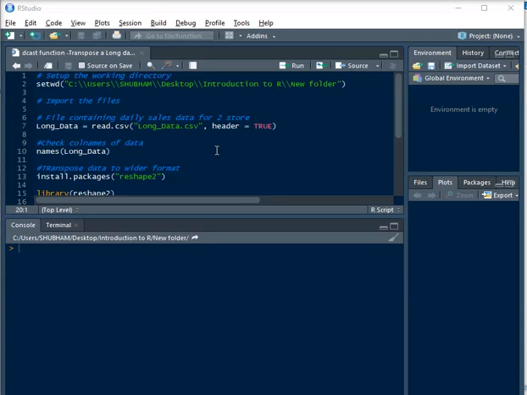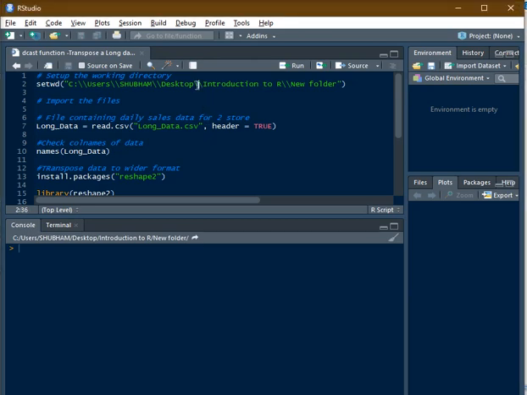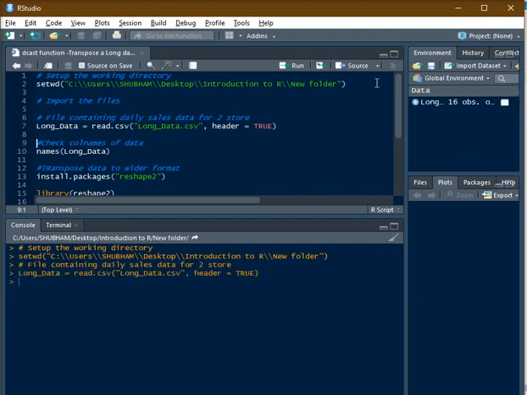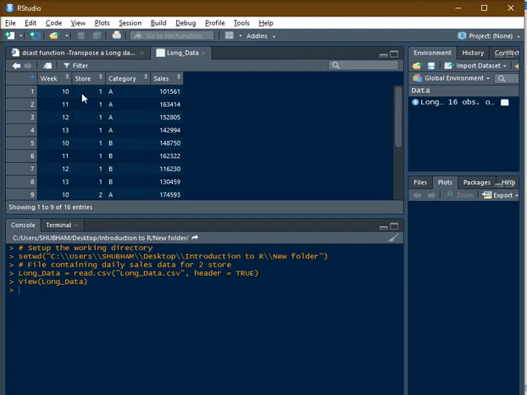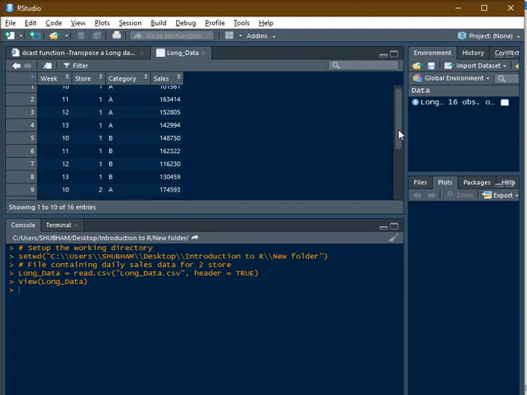How to use the reshape2 package and the dcast function. So quickly, I'm setting up my working directory and importing a data set with the name long data. The reason why it's long is because it's in a longer format. The data consists of sales of a store for each category in a particular week.